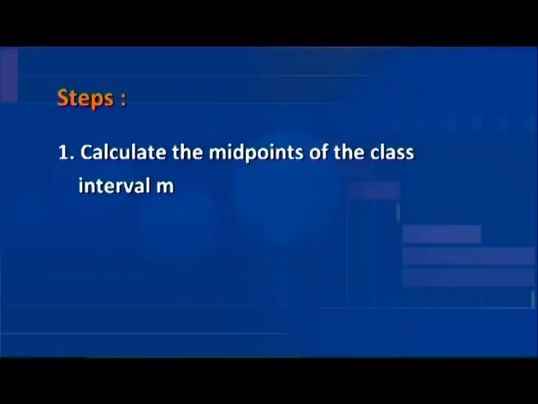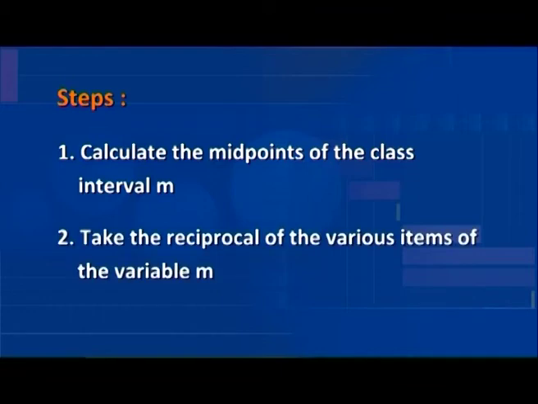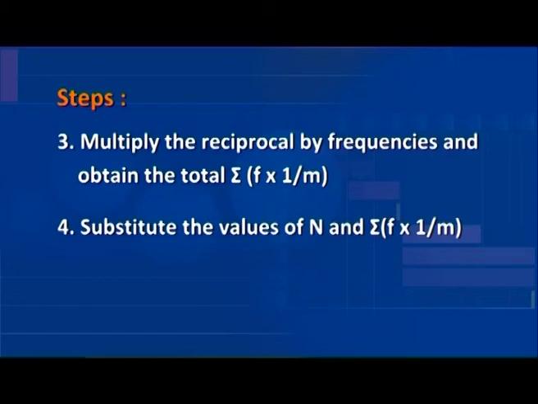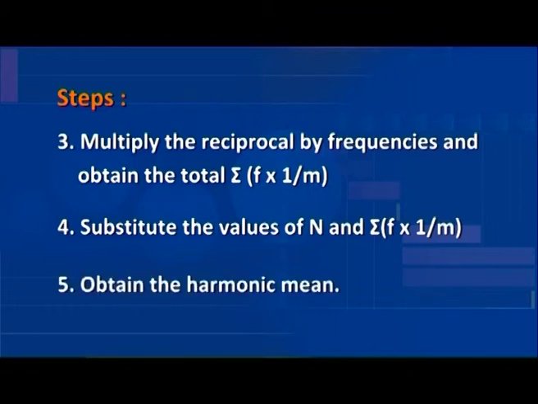Let us list the steps to calculate the harmonic mean in continuous frequency distribution. 1. Calculate the midpoints of the class interval M. 2. Take the reciprocal of the various items of the variable M. 3. Multiply the reciprocal by frequencies and obtain the total sigma F into 1 by M. 4. Substitute the values of N and sigma F into 1 by M. 5. Obtain the harmonic mean.